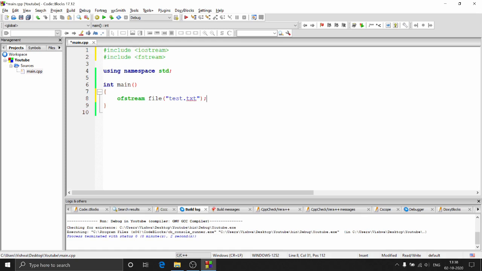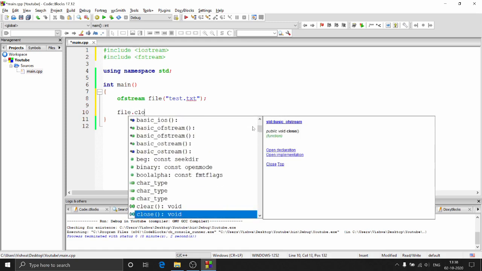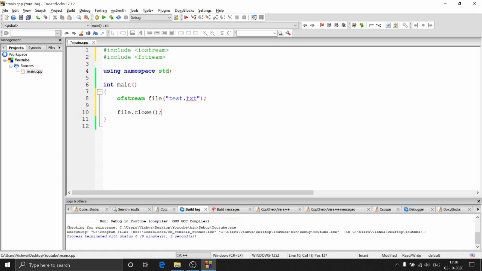And another important thing is you need to always close the file. So once you open a file, it's really important that you close the file. Well, this should be at the last technically, but I'm just putting this right now so that you guys remember that whenever you open a file, you always close the file. This is a must, right?